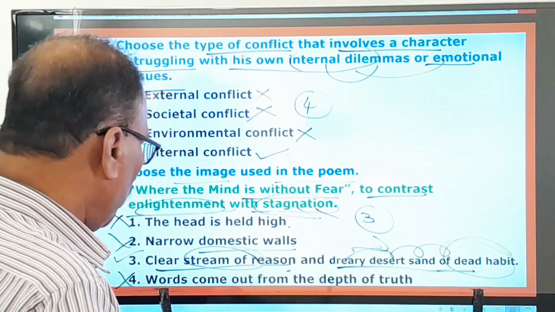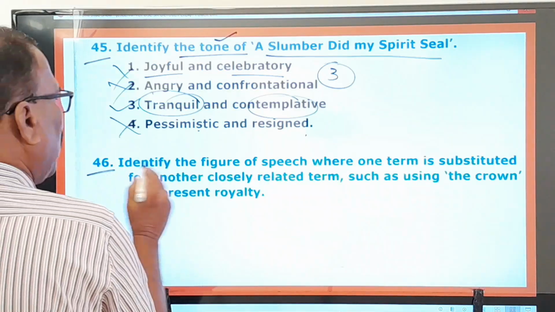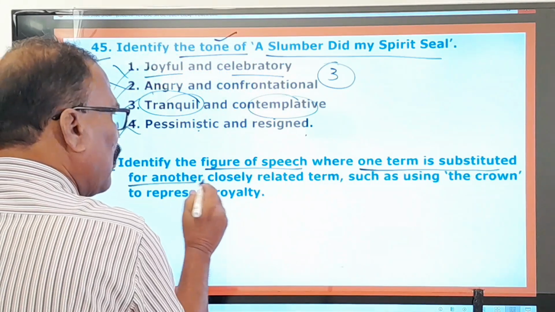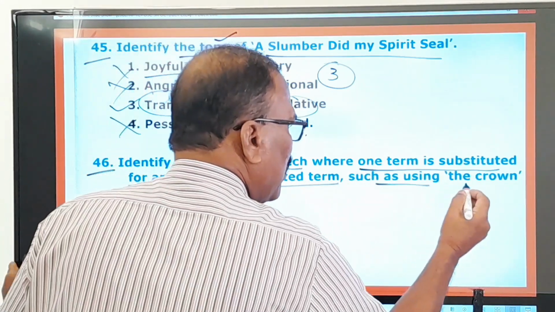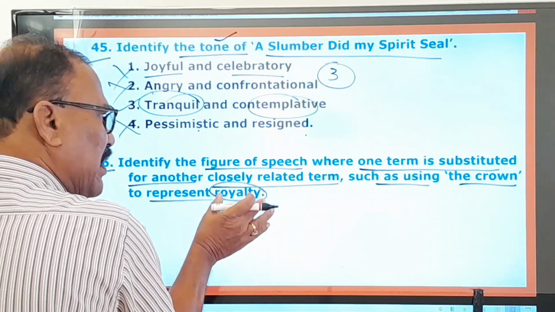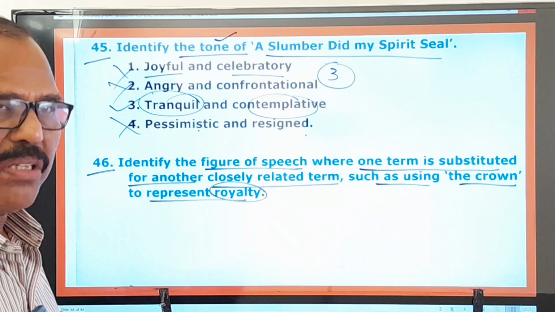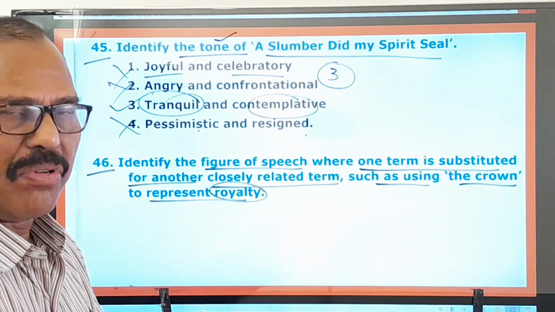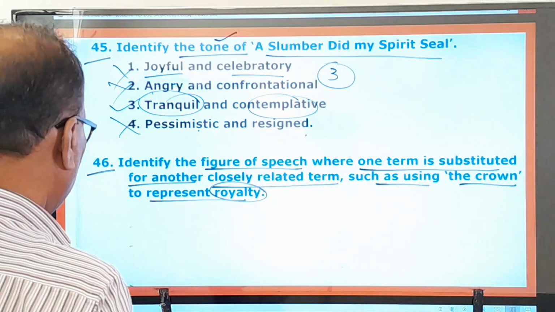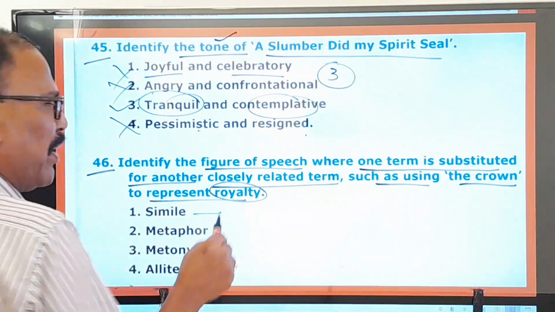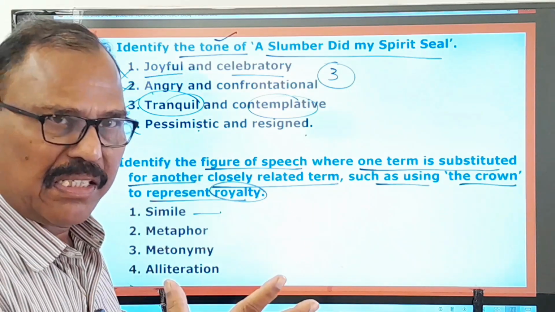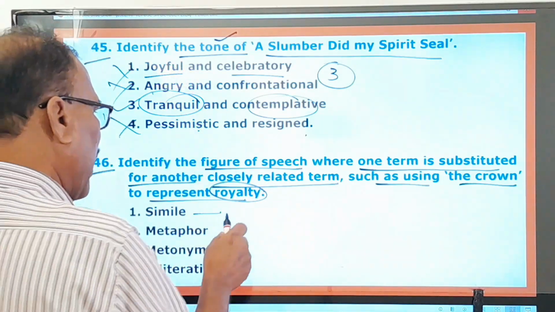Now let's move on to other questions. 46th question. Identify the figure of speech where one term is substituted for another closely related term, such as using the crown to represent royalty. Instead of royalty, the word crown is used. Crown means royalty, royalty means crown. So what is this figure of speech called? Right, and let us look at the options given. Simile, everybody knows about this. It's a comparison between two different things using the words like or as.